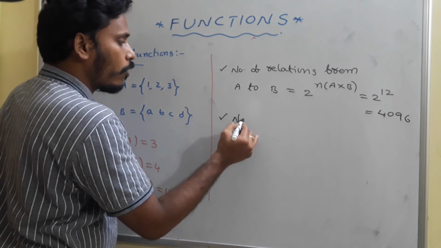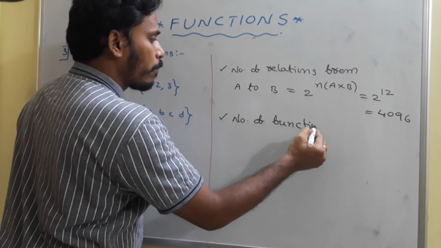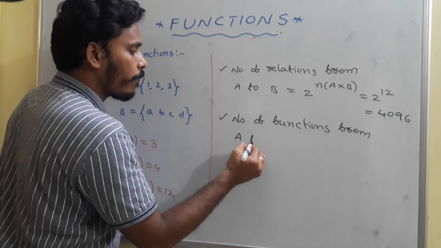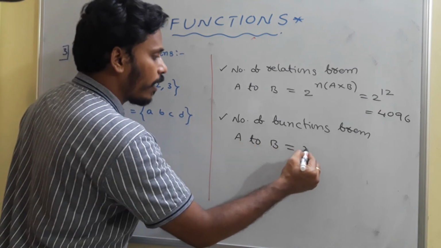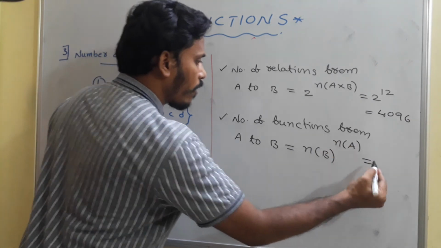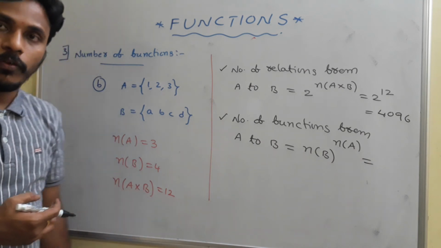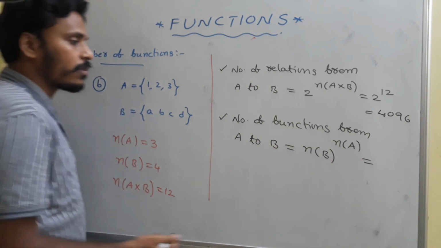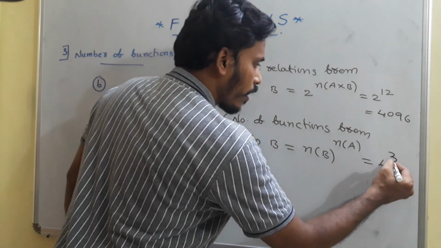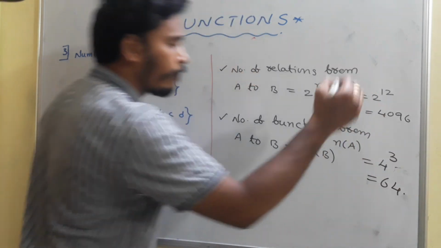Now if you count the number of functions from A to B, as per the derived formula, the number of functions is n(B) to the power n(A), the number of elements in the second set to the power of the number of elements in the first set. Here the number of elements in the second set is 4, and in the first set is 3, and 4 cube is equal to 64.